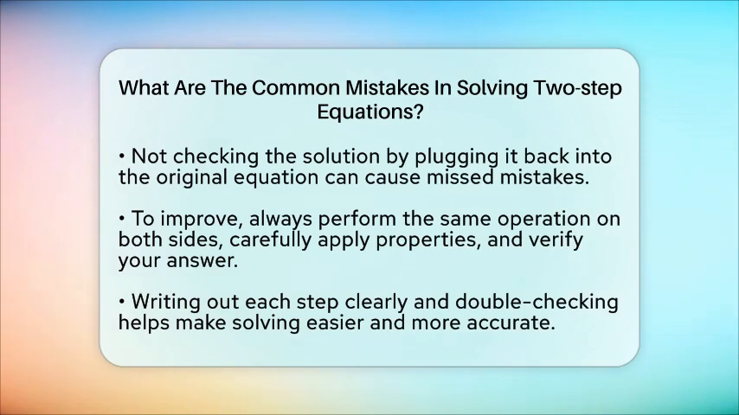To avoid these errors, always remember to do the same thing on both sides, carefully apply the distributive property, pay attention to signs, follow the order of operations, and clearly identify variables and constants. Write each step out and double-check your work by plugging your answer back into the original equation. When you keep these tips in mind, solving two-step equations becomes much more straightforward and less frustrating.